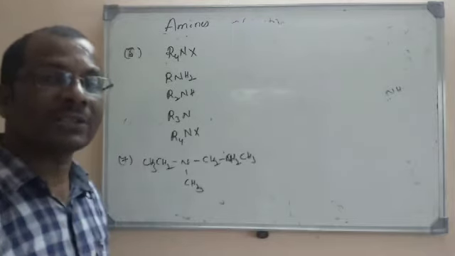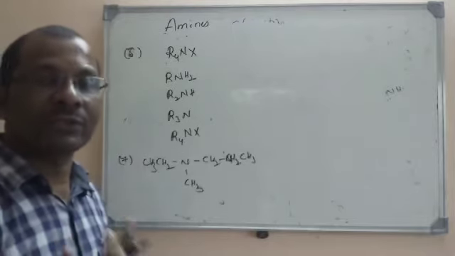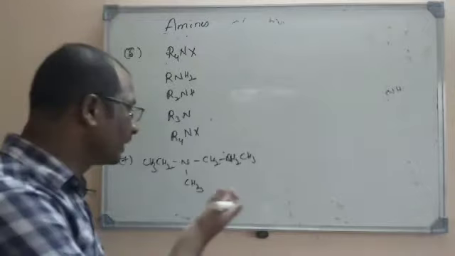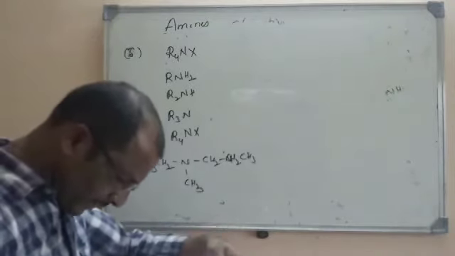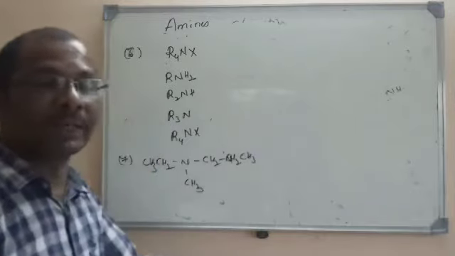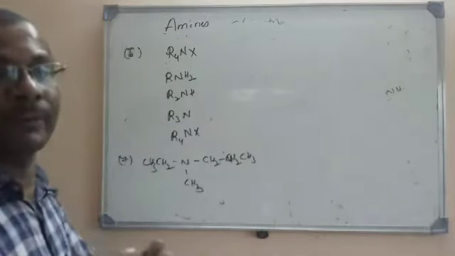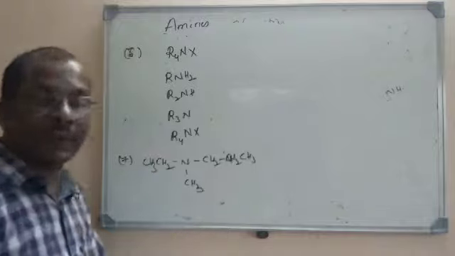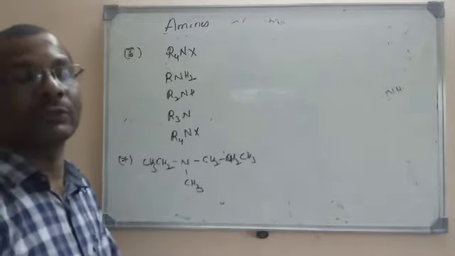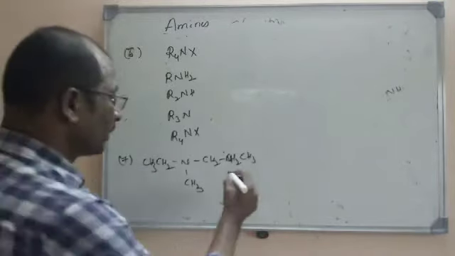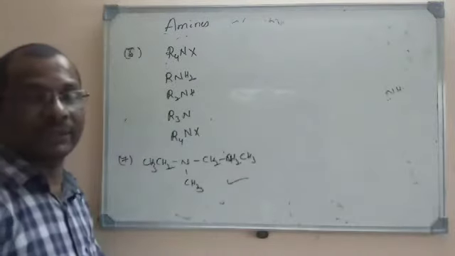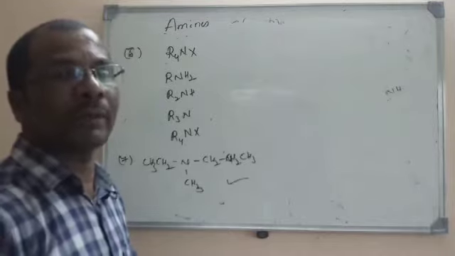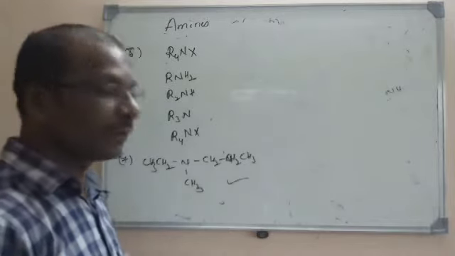But if it is not showing optical activity, that is due to the fast interconversion between those two forms. Actually here, if you read the first option, rapid flipping. So what is meant by flipping here? Changing from one form to another form. So it won't have any optical activity. So the first option itself is the right option. Though it has an asymmetric nitrogen here, it won't have optical activity due to the rapid flipping.